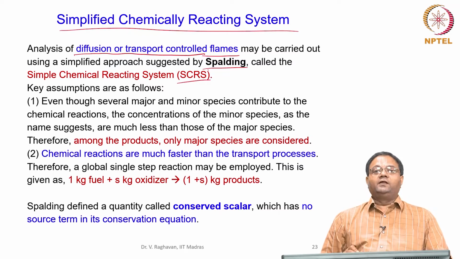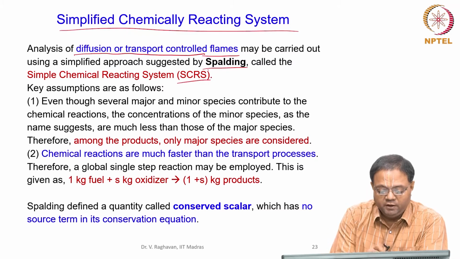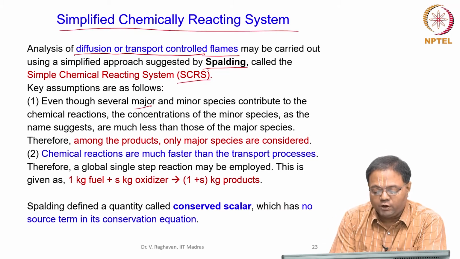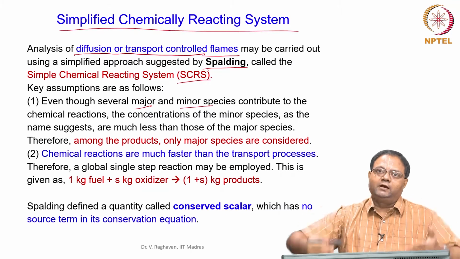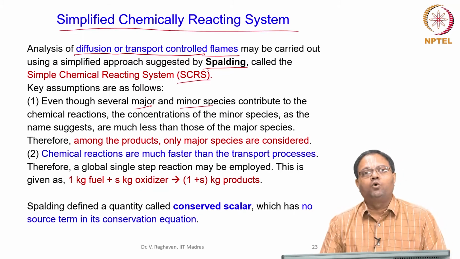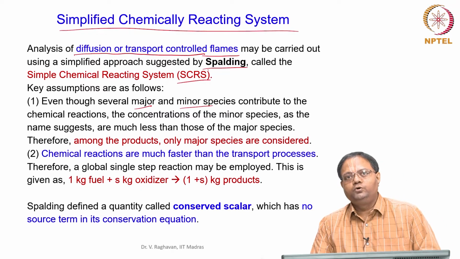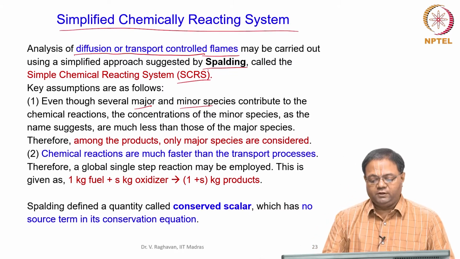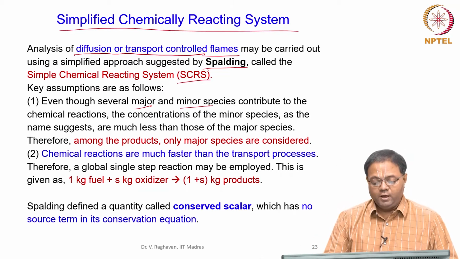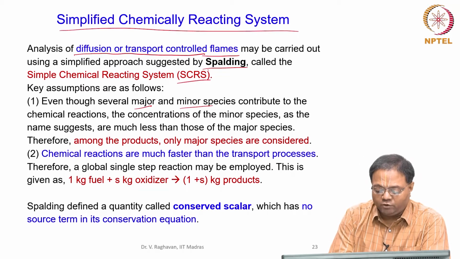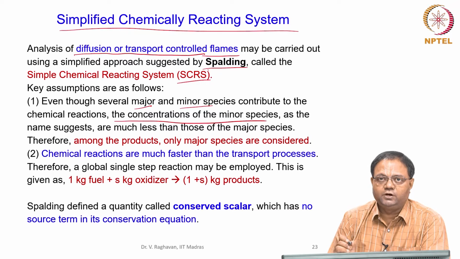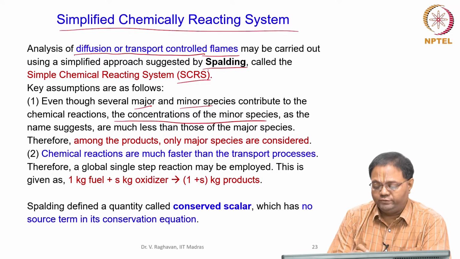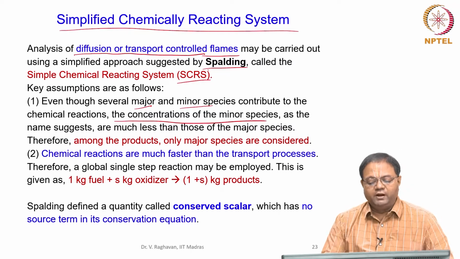The assumptions made in this system are as follows. We have major products, minor products, etc. We have seen the elementary reactions with a lot of radicals like O, H, OH, HO2, and so on. The major products are CO2 and H2O. The concentrations of the minor species like OH and HO2 are very small.